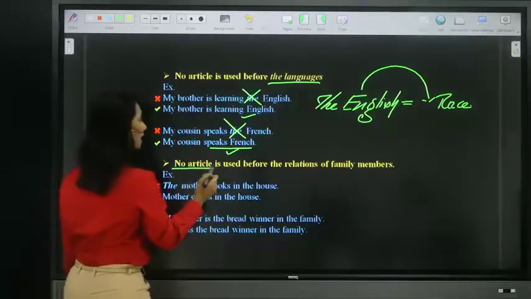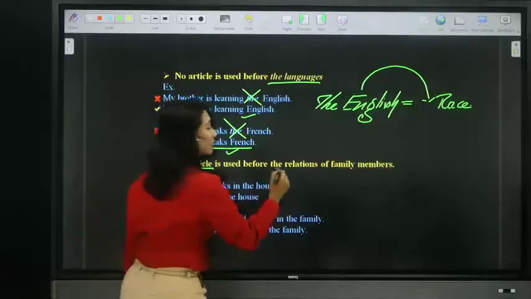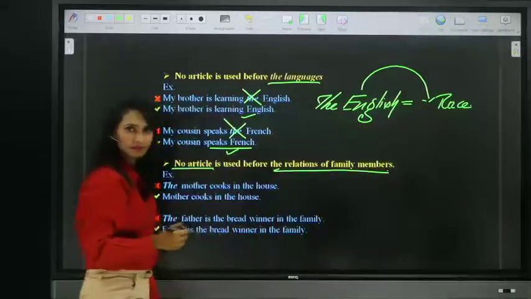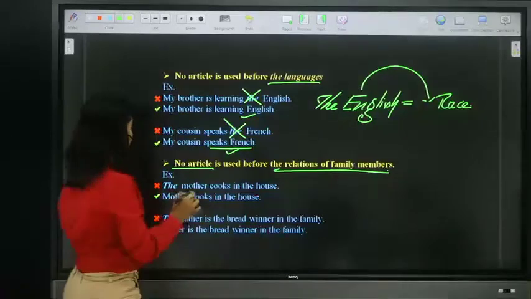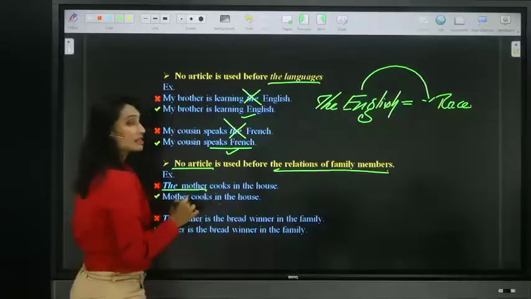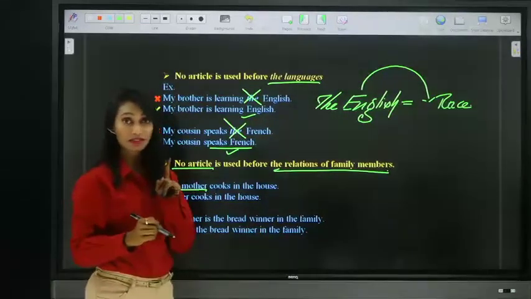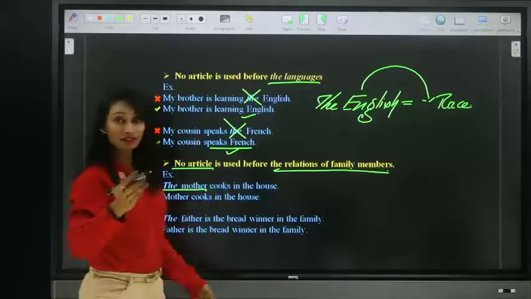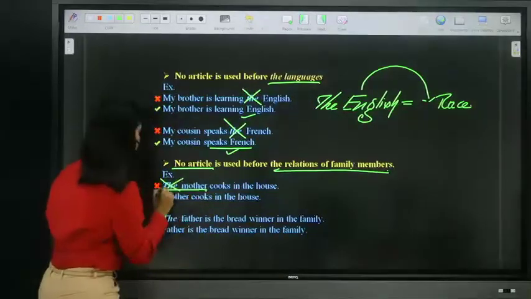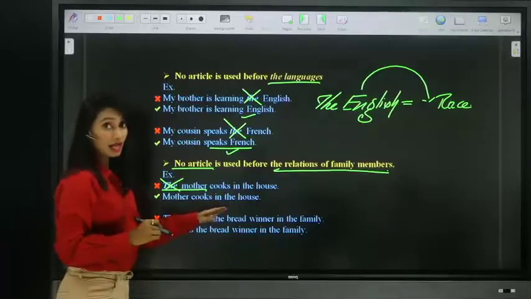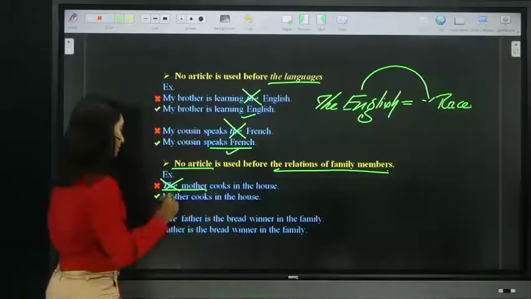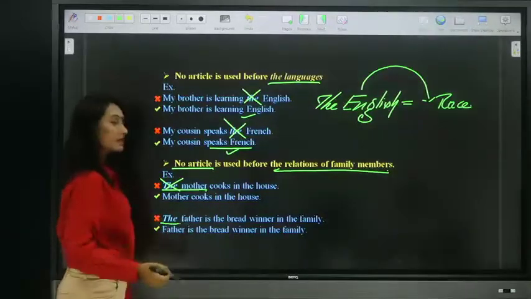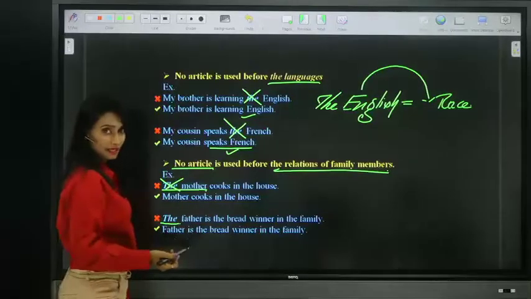Next, no article is used before the relations of family. Relations of family, like the mother cooks in the house. We have only one mother. You cannot differentiate the mother, the mother. No, mother cooks in the house, not the mother. The father is the breadwinner in the family.